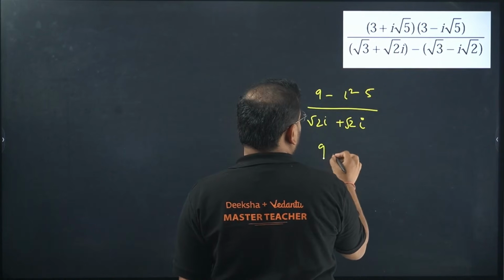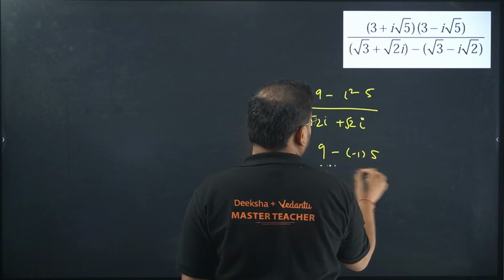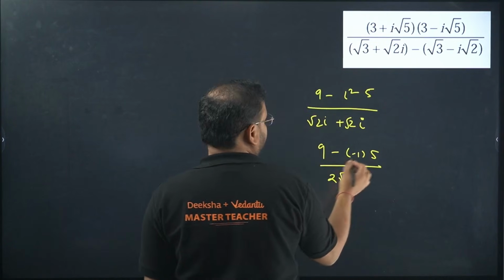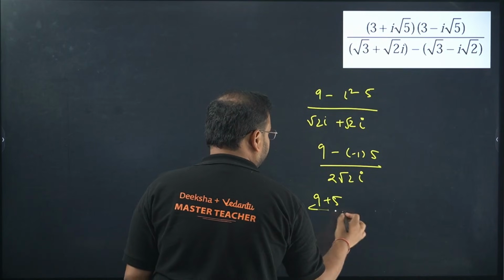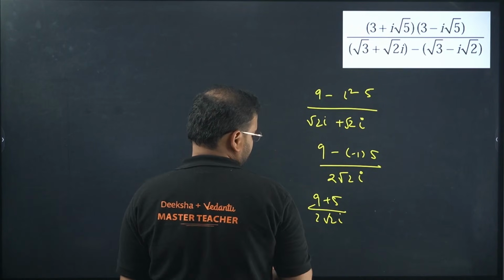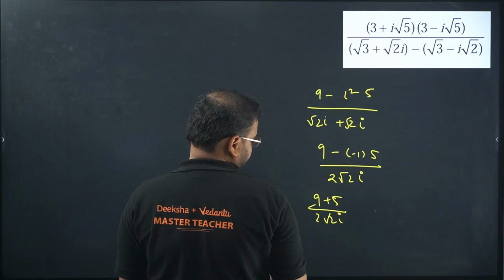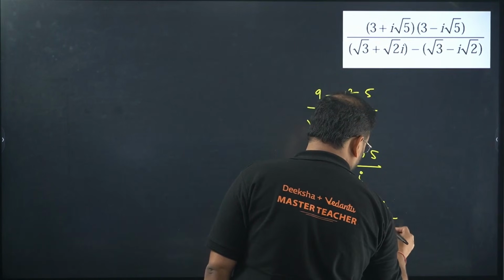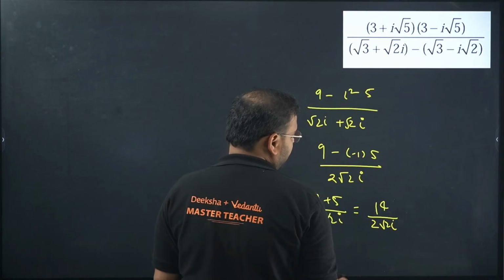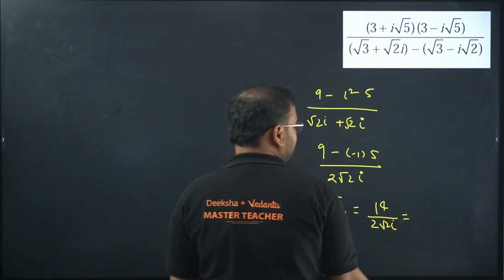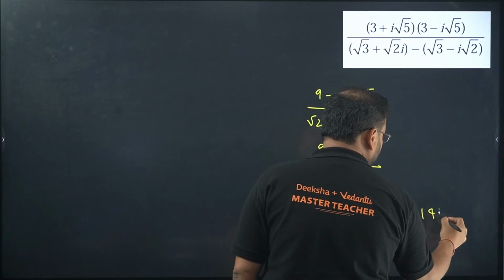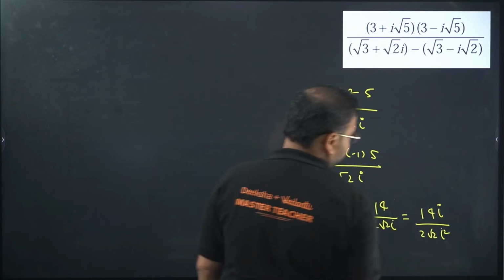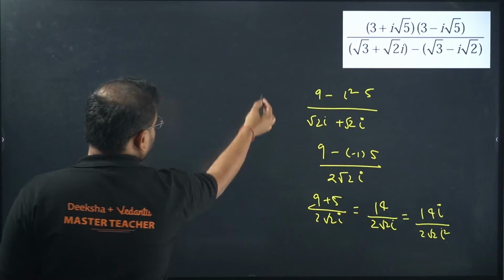What do we have over here? 9 minus 1 times 5. And here we get 2 root 2i. This becomes plus, so 9 plus 5 over 2 root 2i. This becomes 14 over 2 root 2i. If you cancel this, you're going to get 14i upon 2 root 2 i square. Continue.